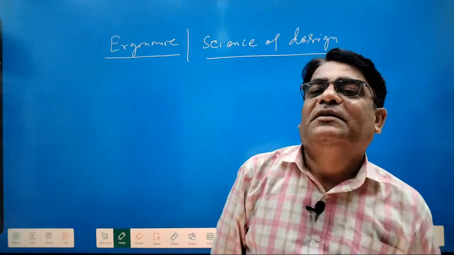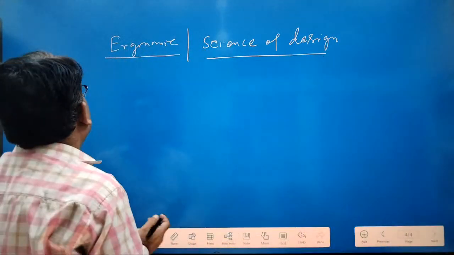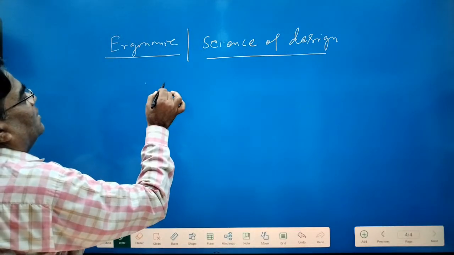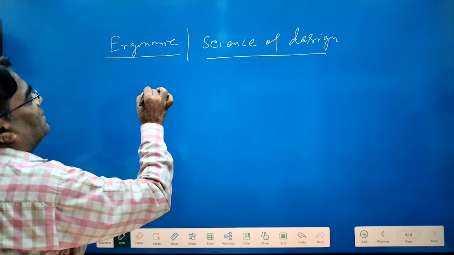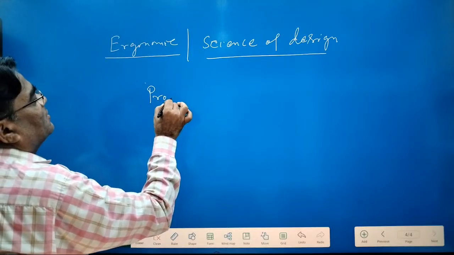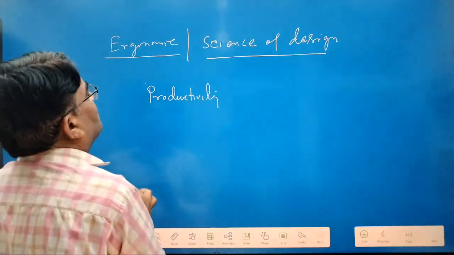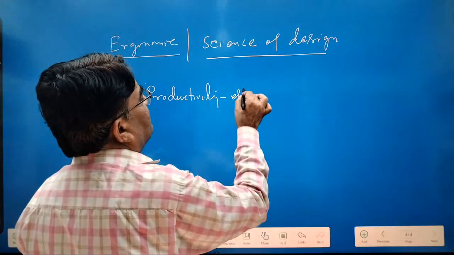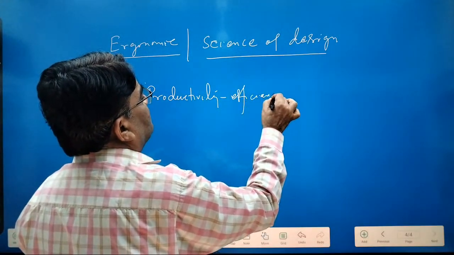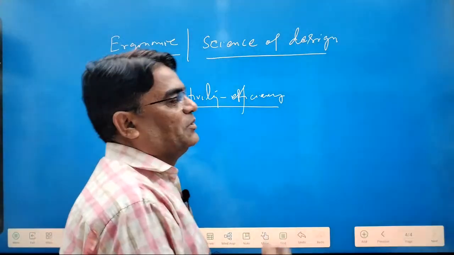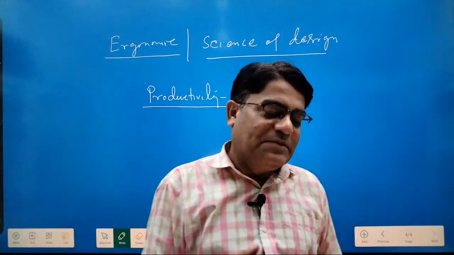You can elaborate. Now here, see this. After the industrial revolution, what was there? Productivity, efficiency in products and services, whatever things we produced during the industrial revolution.